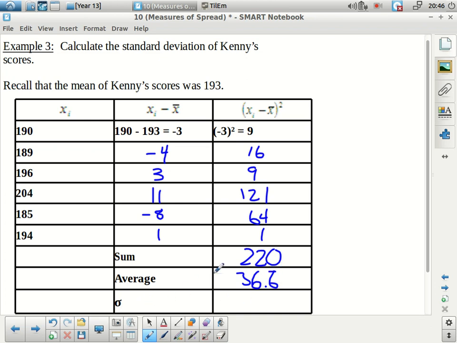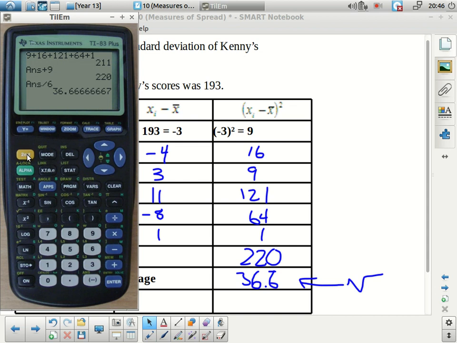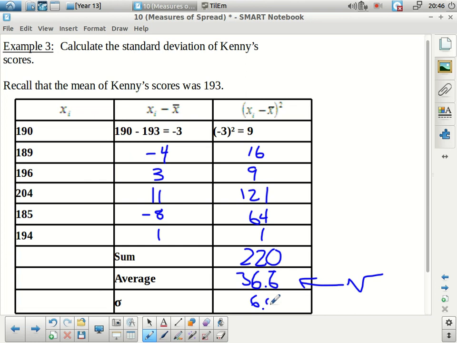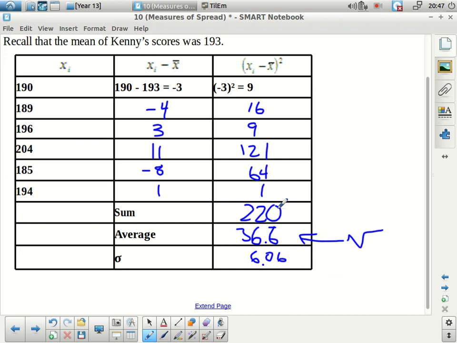Okay, and finally to get sigma, I'm really just taking the square root of the previous answer. Okay, so I got 6.055, so that rounds off to approximately 6.06. So my standard deviation is a little bit over 6. Okay, so that's how you calculate it.